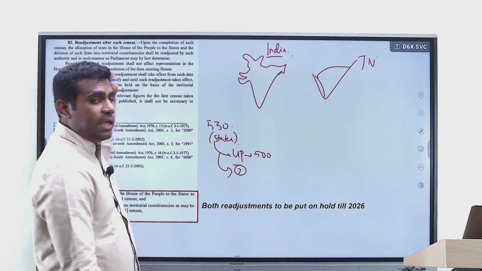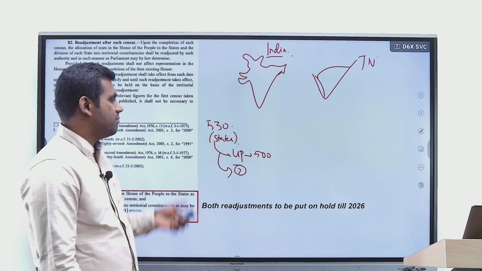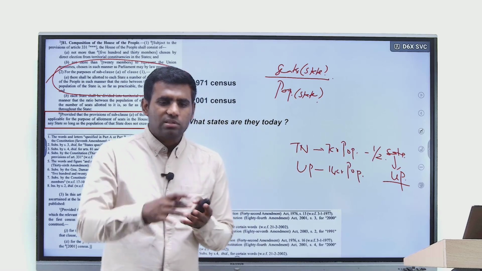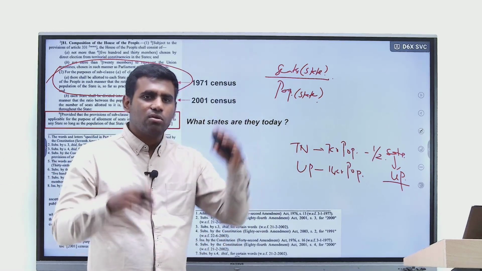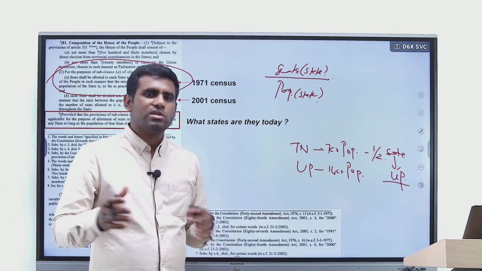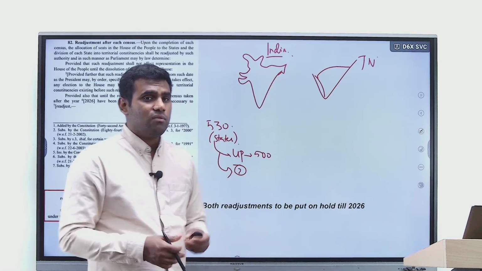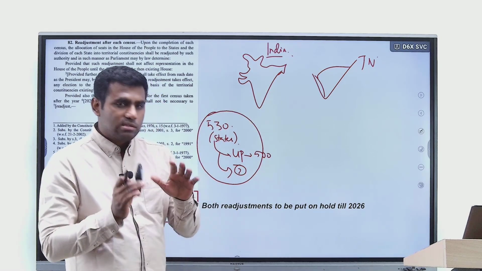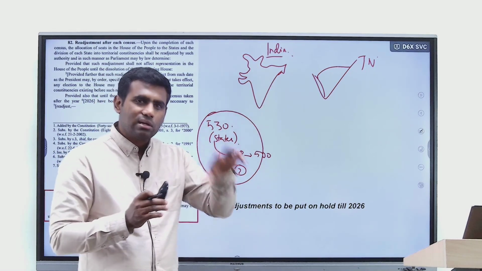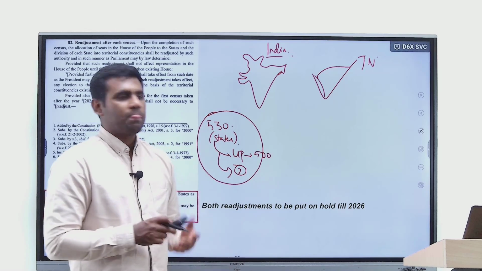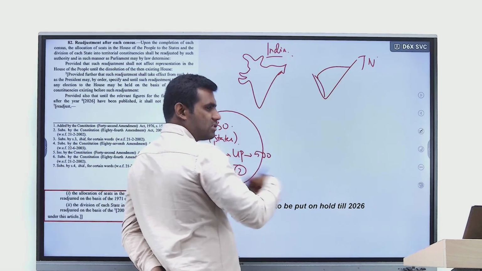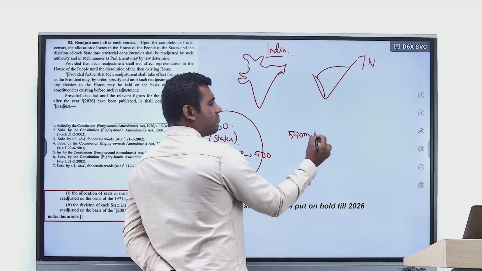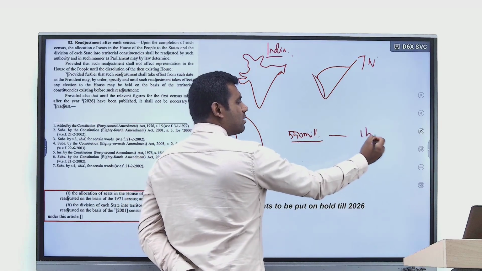So in Article 82, what it says is that this population keeps on growing, isn't it? The same population does not remain static without any growth or reduction. Population changes continuously. So that's why we have to make the representation of Lok Sabha as representative as the real population on the ground. Because when we got independence, when this constitution was made, the population of India was what, 550 million? Today it has become 1 billion, right?